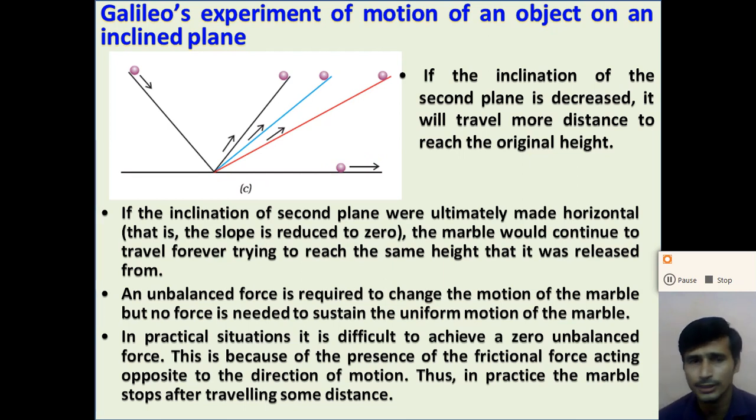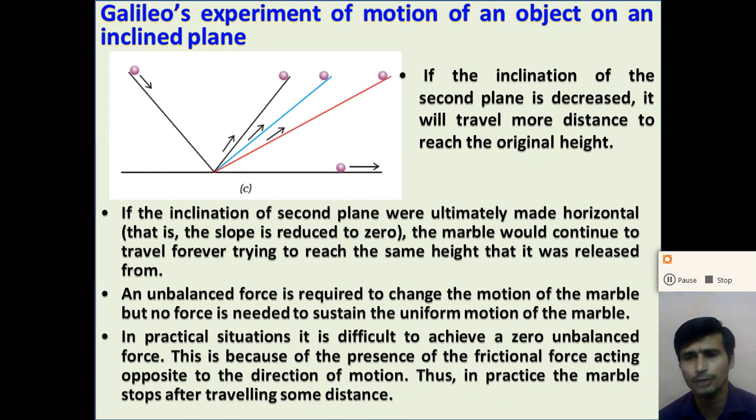Why? Because in the practical situation, the presence of the friction force acting on the marble opposes the motion of the marble, and due to the friction force, it will stop the motion of the marble. So in the practical situation, it is difficult to achieve a zero unbalanced force, because of the friction force acting opposite to the direction of the motion. So in practice, the marble stops after traveling some distance. If we remove the friction force, the marble will move more and more distance.